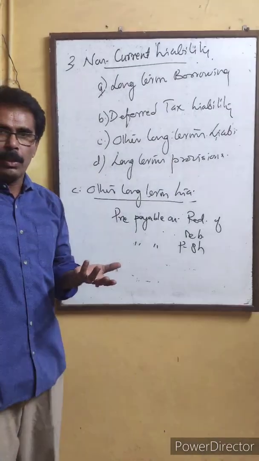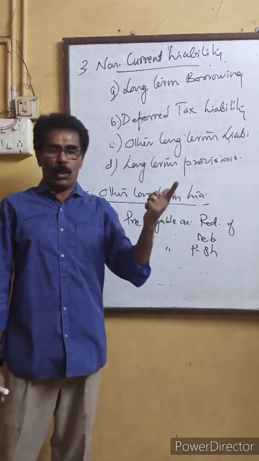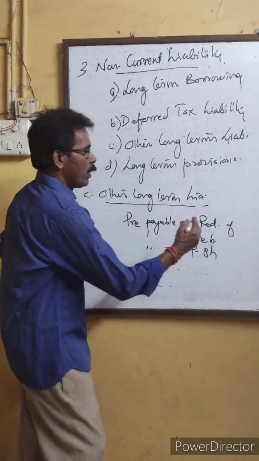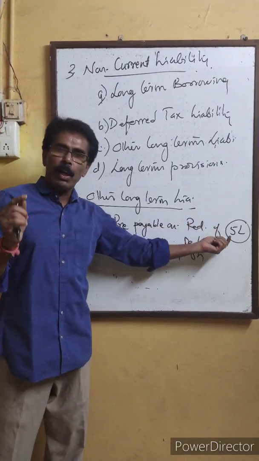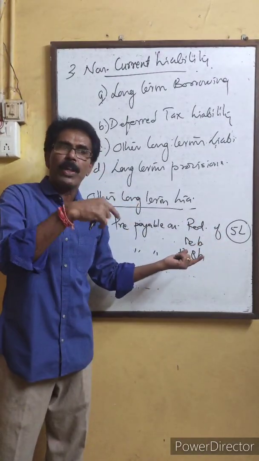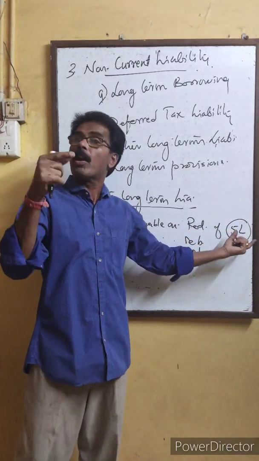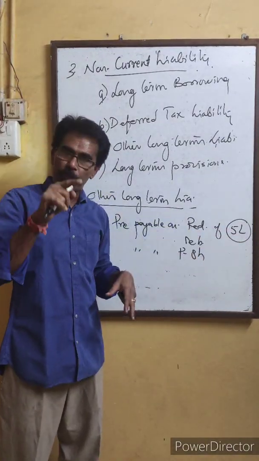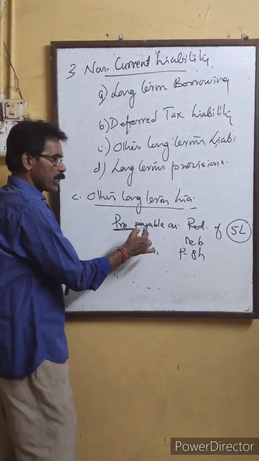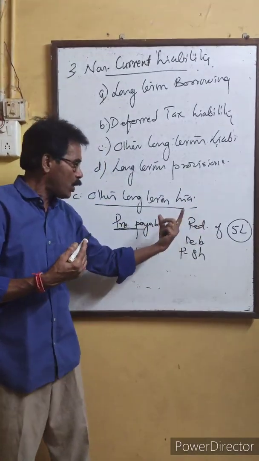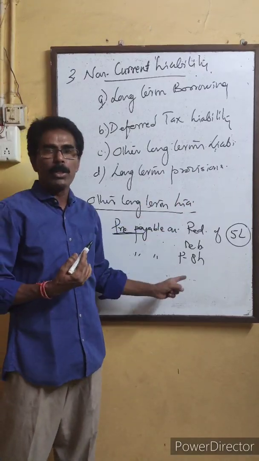If the face value is 5 lakhs, and at the time of issue of the debenture the company agreed to pay the debenture holders back after 3, 4, 5 or 6 years, whatever it may be, 5,50,000, then that extra 50,000 is called the premium. That 50,000 is repayable on redemption of debentures or preference shares. That is what is called other long-term liability. Examples I told you.